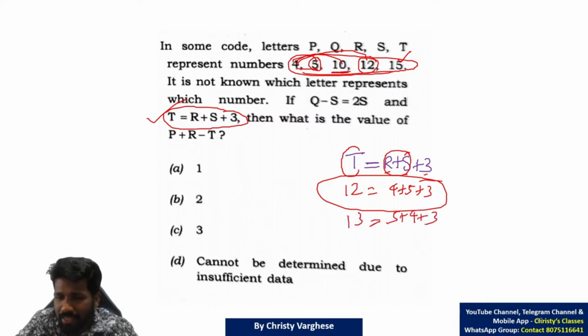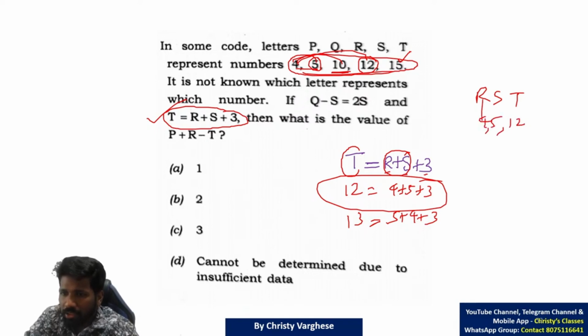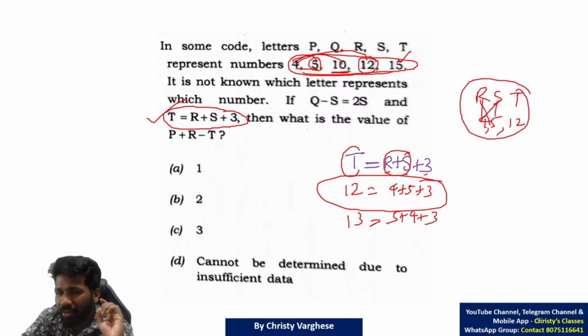That means currently the situation is like this. R, S, T, we have selected the numbers 4, 5 and 12. But whether R is 4 or S is 4, or R is 5 or S is 5, we don't know. But these 3 numbers are already gone. That means the remaining 2 numbers should match the remaining 2 letters. So Q and P should be 10 and 15.